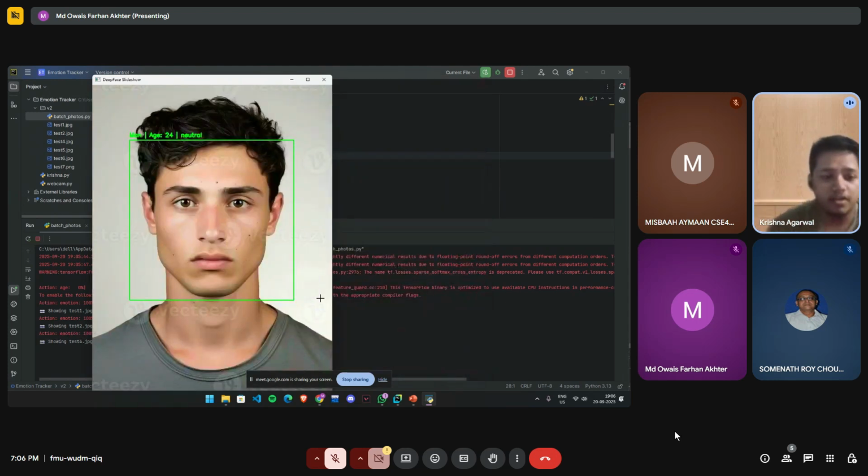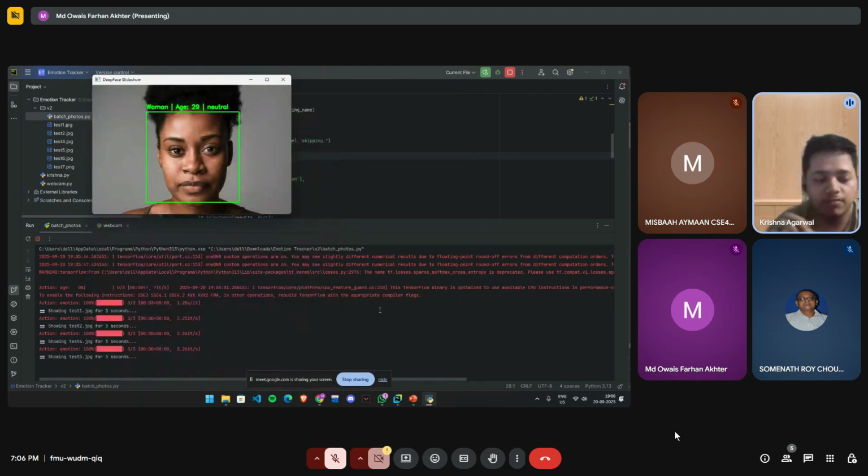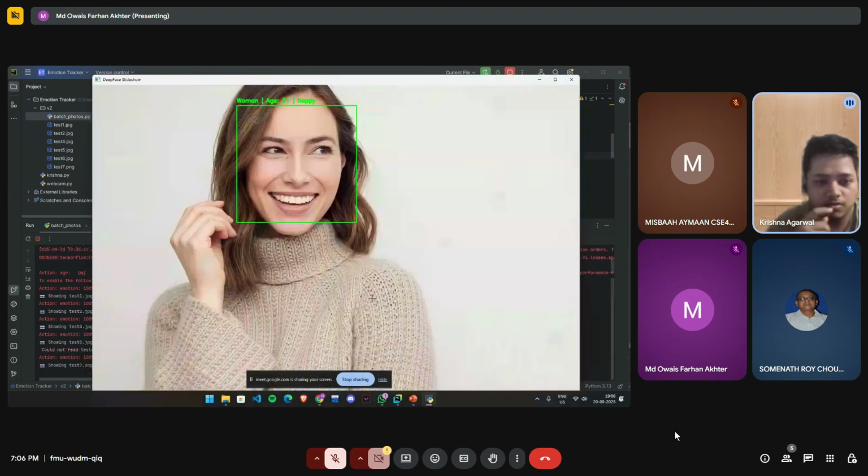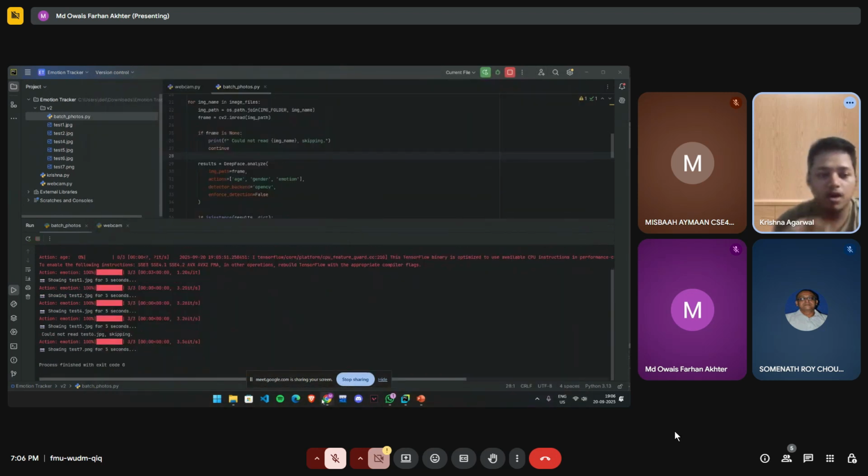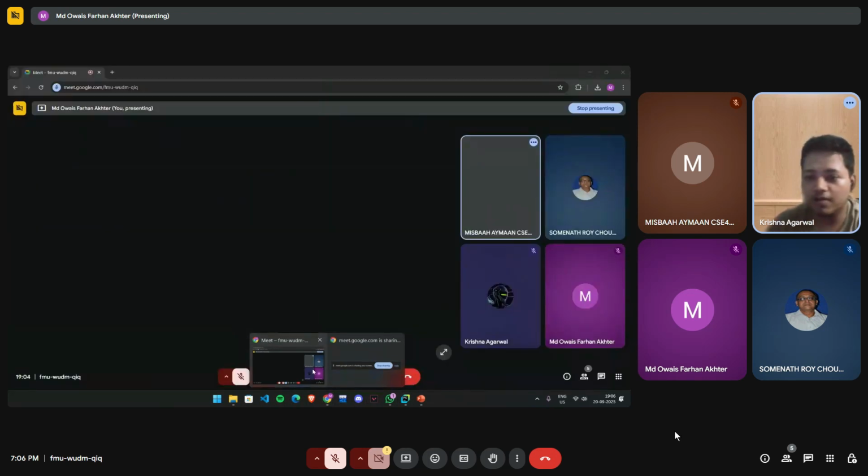We are using a numpy array, which converts the image address into an array, which is used for the emotion analysis. After this, we added a new feature for the webcam, which Farhan will show.